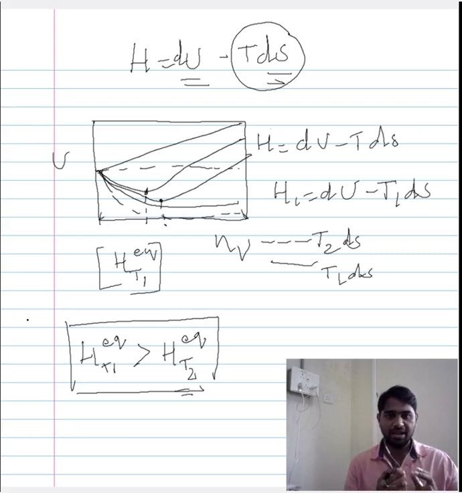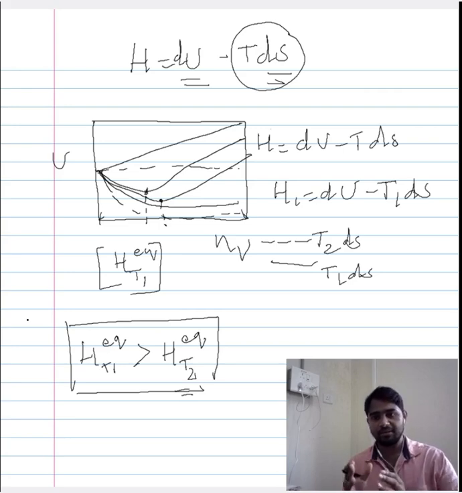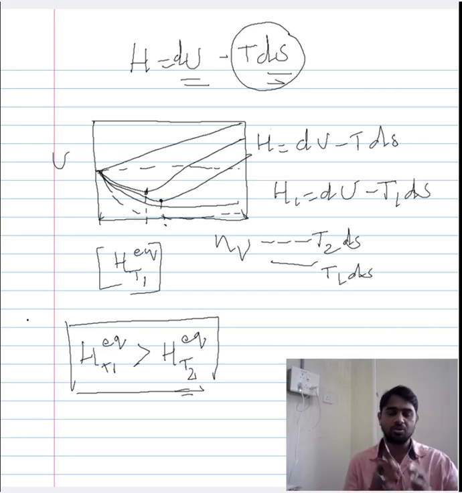And finally, we have derived a condition that enables us to know if an increase in the temperature would actually introduce a new minima, a new equilibrium position. We have arrived at a condition through the description of Helmholtz free energy, and we have seen that with an increase in the temperature, it is possible for the minima of the Helmholtz free energy to change. So these are the theoretical underpinnings of a phase change that you see when you raise the temperature, of melting that you see when you raise the temperature. The theoretical aspect of it comes from both thermodynamics and also statistical mechanics.